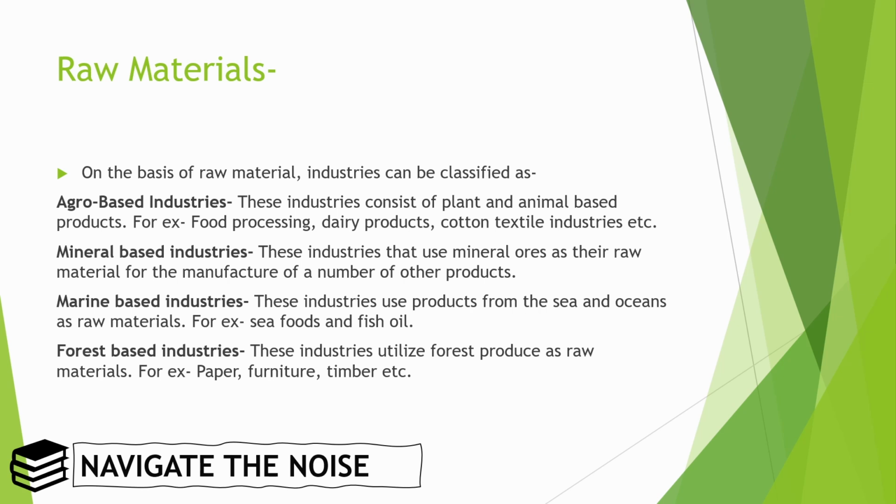Now mineral based industry. Industries that use mineral ore as their raw material are termed mineral based industries. For example, in the steel industry, we are making steel or aluminium from different minerals. Now marine based industry: these industries use products from seas and oceans as raw material, like seafood, fish oil and so on. Forest based industry: these industries utilize forest produce as raw material. Don't get confused between agro based industry and forest based industry.